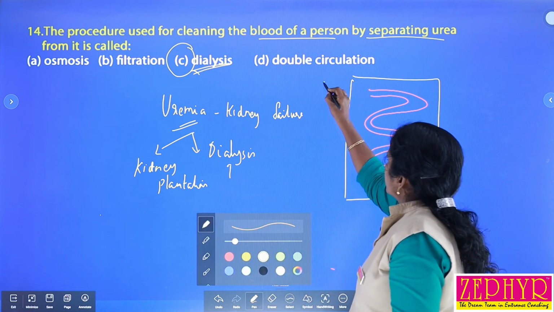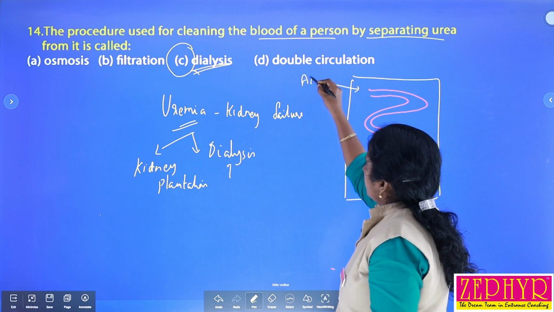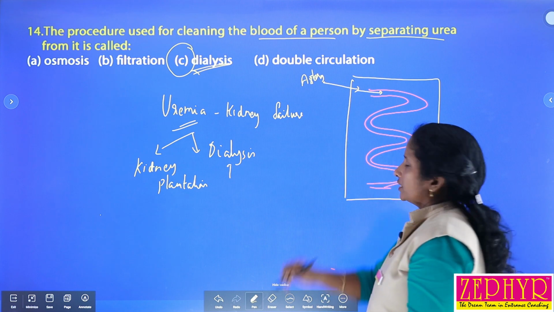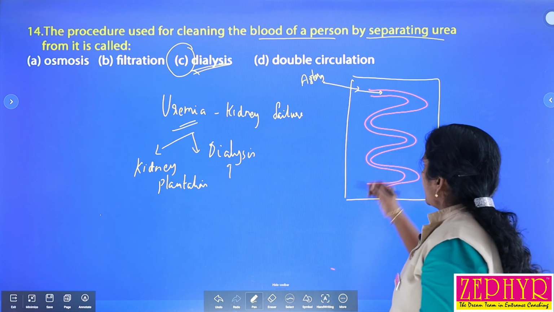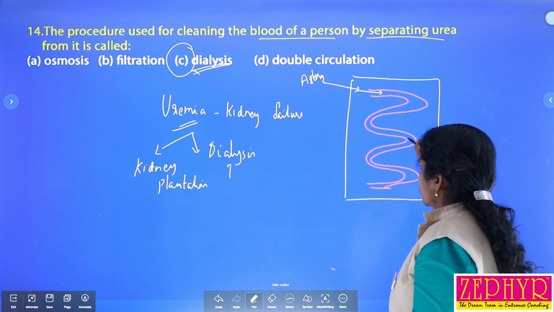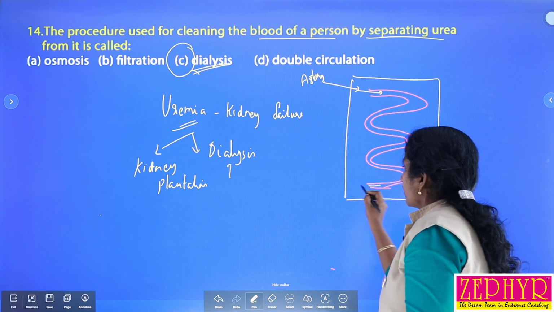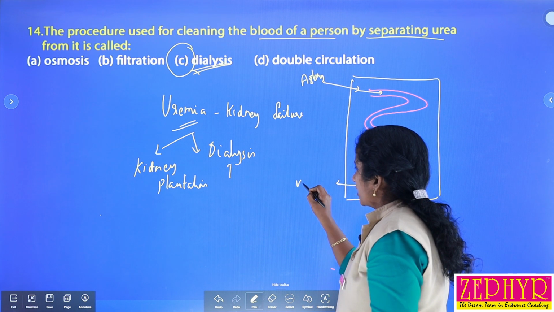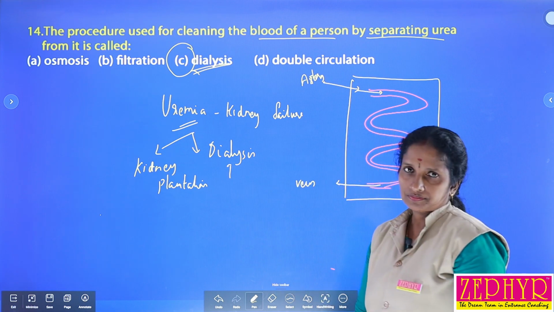Blood from an artery enters this tube-like structure, circulates through it, and finally is connected to a convenient vein.